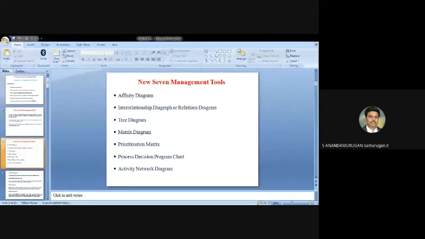Then quality council. The main question may be asked in the way of what are the members present in the quality council. It may be asked in 2 marks. What are the members present in the quality council? Or the question may be asked as what are the duties of the quality council? The question may be 2 marks only, but may be asked as what are the members present in the council, or what are the duties of quality council.